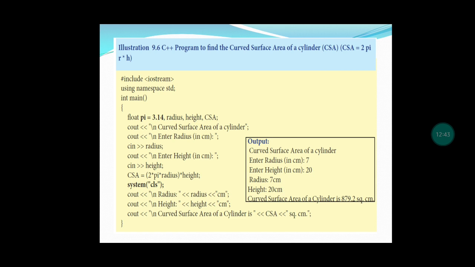So in this program, we can easily understand the variable declaration. We have declared a float variable, and we have printed the details which we want.